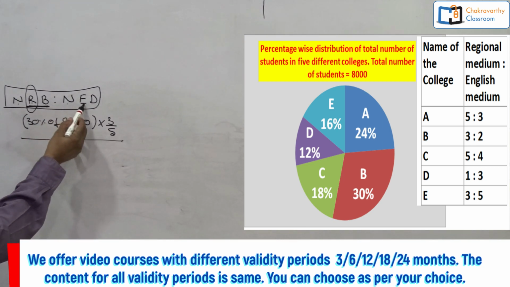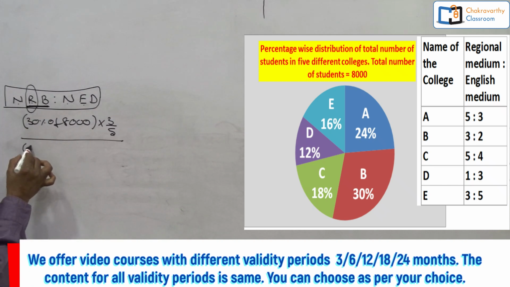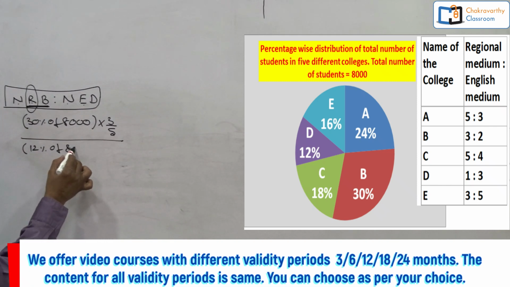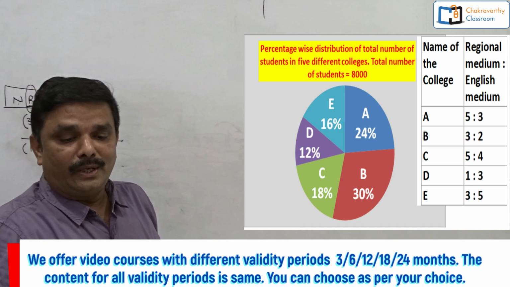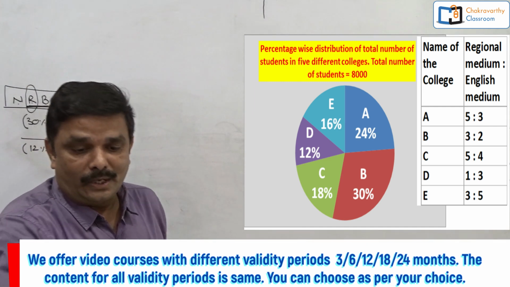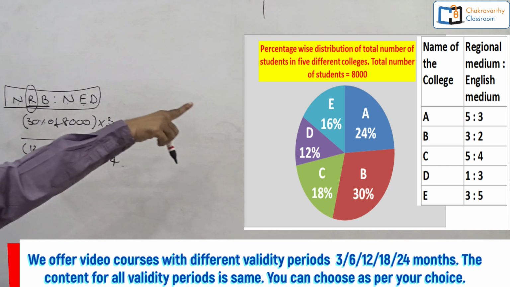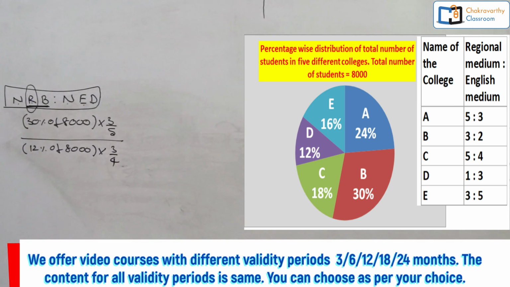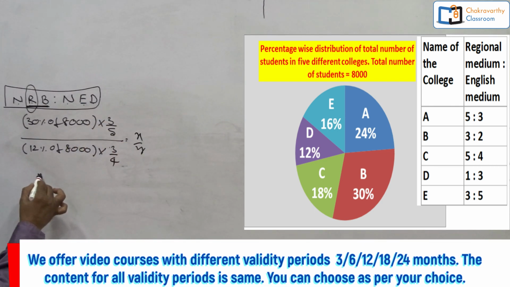Now the number of English medium students in college D. College D is 12%, so the total number is 12% of 8,000. Then English medium in college D: regional to English medium is 1:3, so that should be 3 by 4 into 3 by 4. Now just simplify this one, you are going to get the answer. For this one you may get X, for this one Y. My final answer is X is to Y.